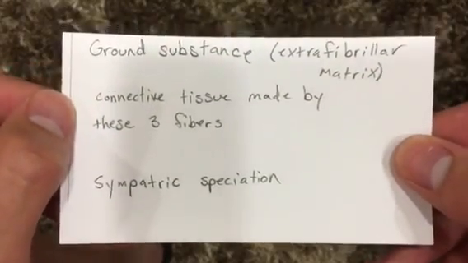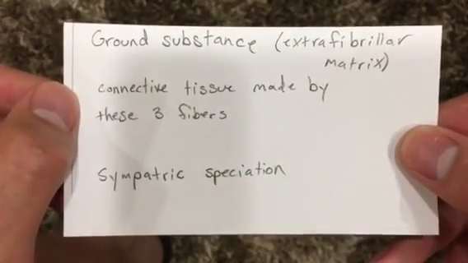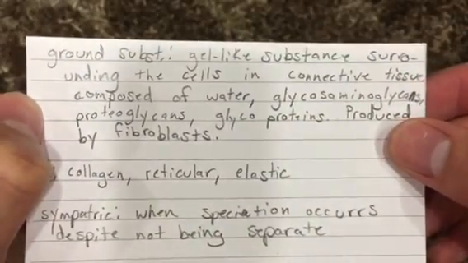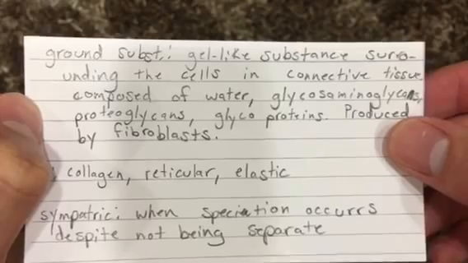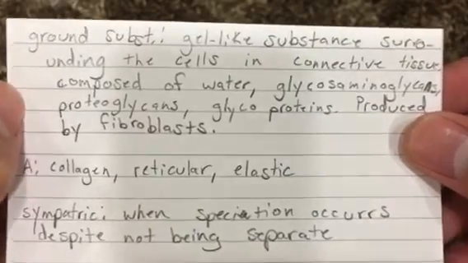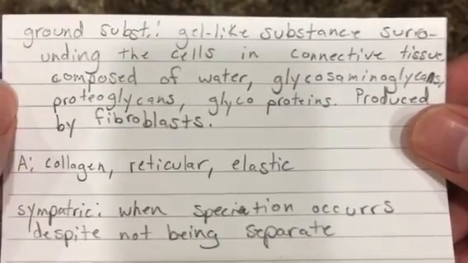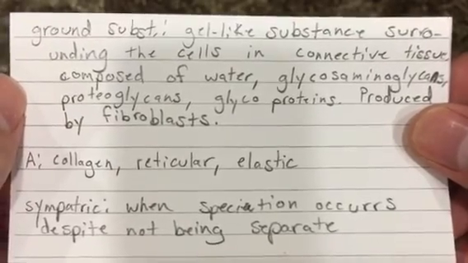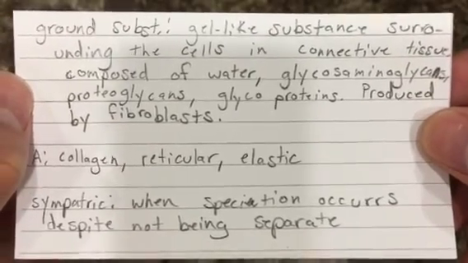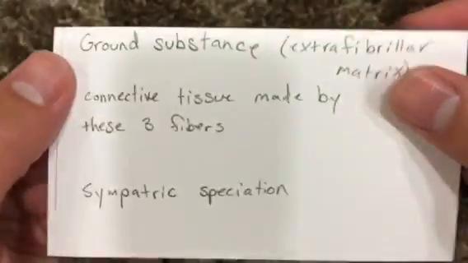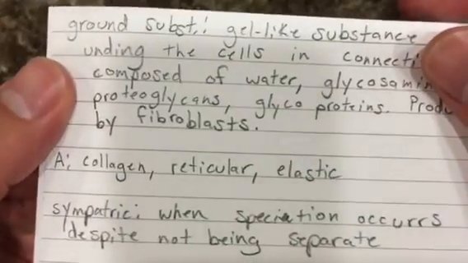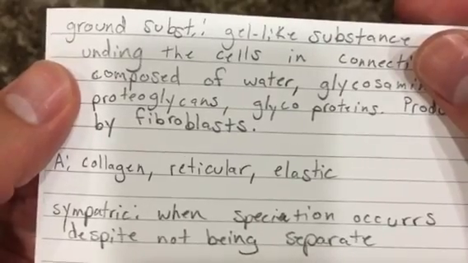Ground substance, extrafibrillar matrix. Ground substance, gel-like substance surrounding the cells in connective tissue, composed of water, glycosaminoglycans, proteoglycans, glycoproteins produced by fibroblasts. Connective tissue made by 3 fibers: collagen, reticular, elastic.